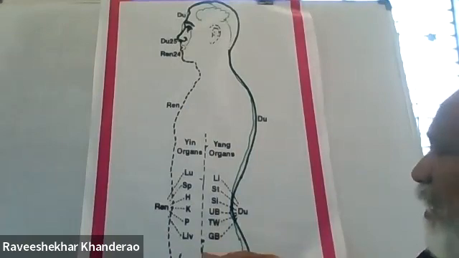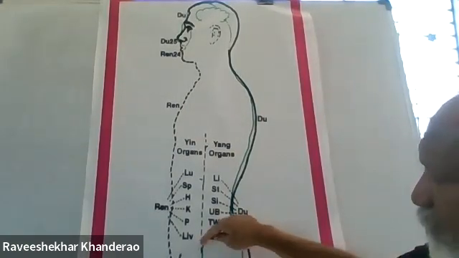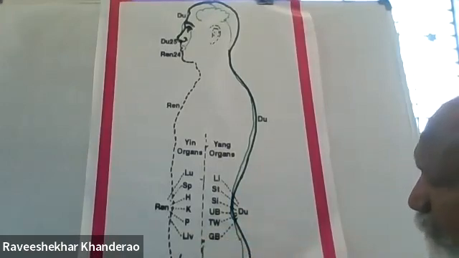Now the REN meridian and the DU meridian start at the lower abdomen. From there it goes to the perineum.